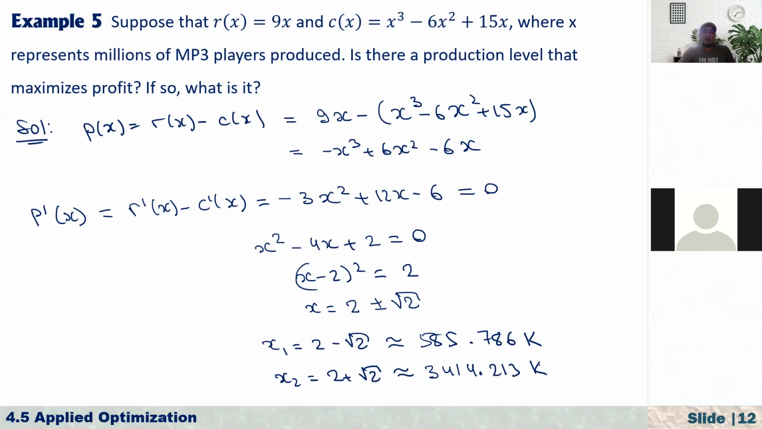So is there a production level that maximizes profit? The answer is yes. And what is the production level? When you produce 585,786 MP3 players, or 3,414,213 MP3 players, at that time your profit will be maximum. Otherwise, if the production level changes between them or outside these intervals, either the profit will be less or you may even make a loss here.